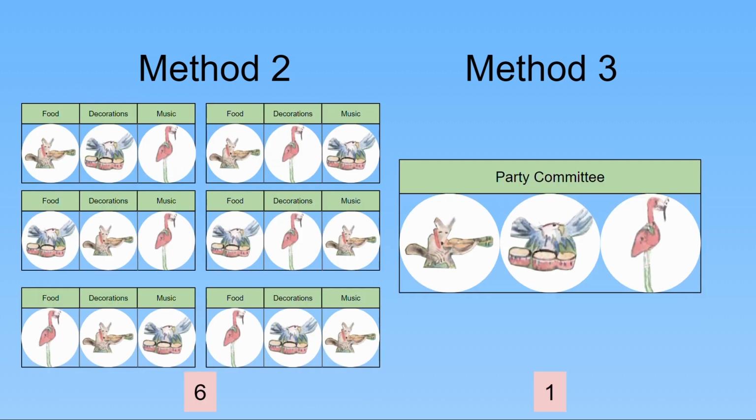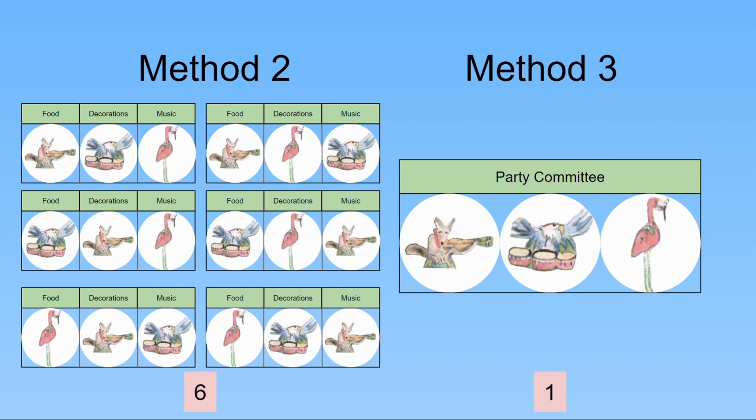There are actually 6 choices in method 2 for each choice in method 3. It's the same as our original calculation for method 2, but there are 3 animals to choose from instead of 8. If we've already chosen the 3 animals on the committee, then there are 3 choices for food, 2 choices for decoration, and 1 choice for music. Multiplying 3 times 2 times 1 gives 6 ways of assigning the tasks to the committee members. So there are 6 choices in method 2 for each choice in method 3.